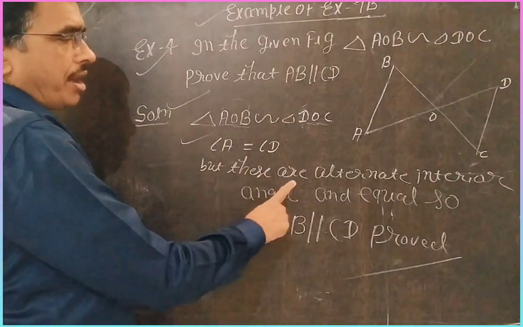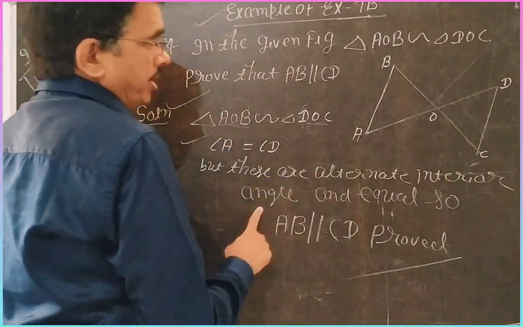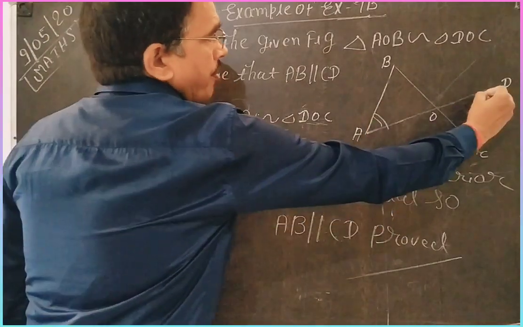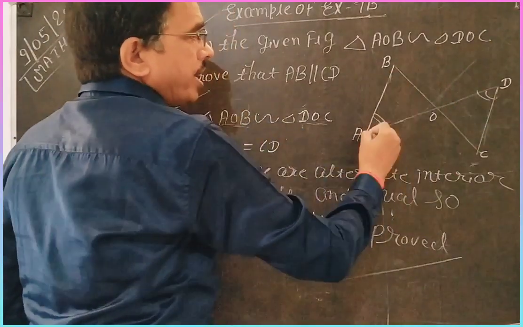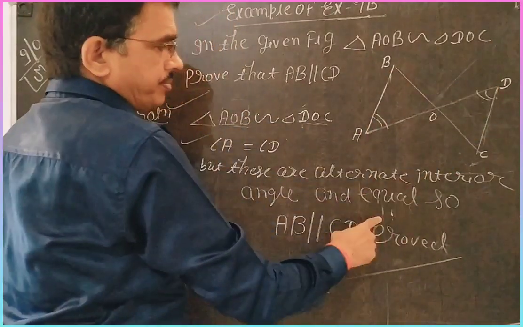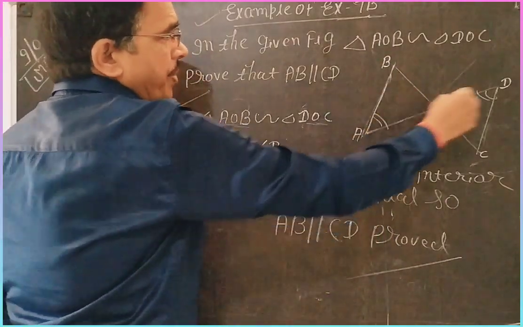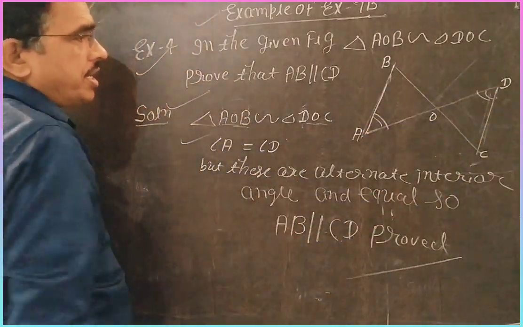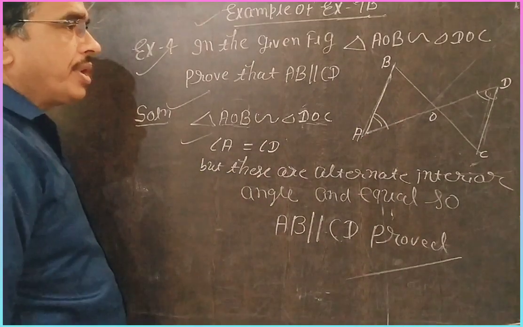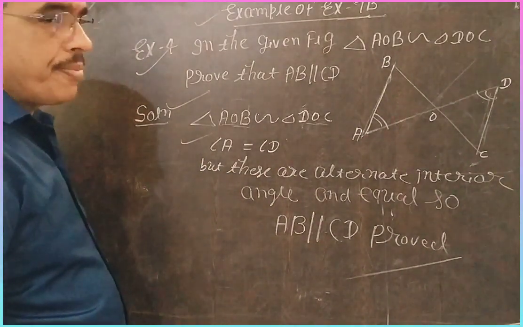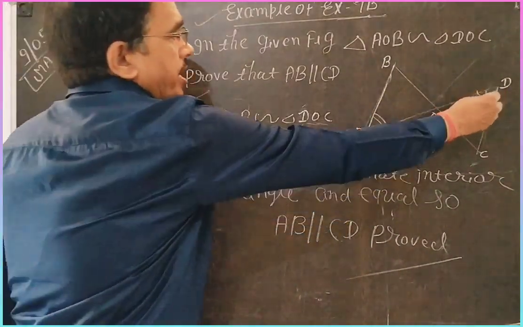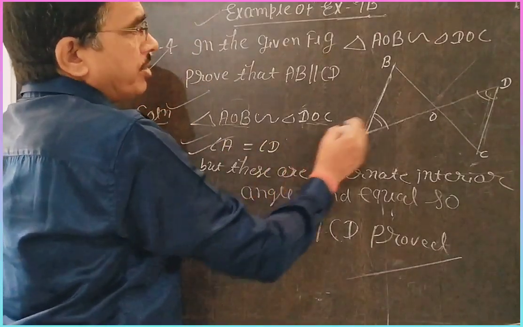But these are alternate interior angles. A is equal to D means these are alternate interior angles and they are equal. So AB is parallel to CD. As in class 9, if alternate angles are equal, then the lines will be parallel.